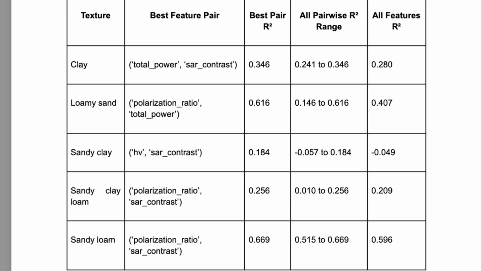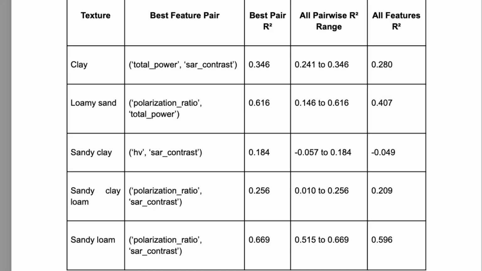So what we did was, for each soil texture, I tested every possible combination of two features from our SAR data. Things like polarization ratio, SAR contrast, total power, HH and HV. For every pair, I ran a random forest model and checked the R square, which is the measure of how well the model prediction matched the actual measured soil moisture.